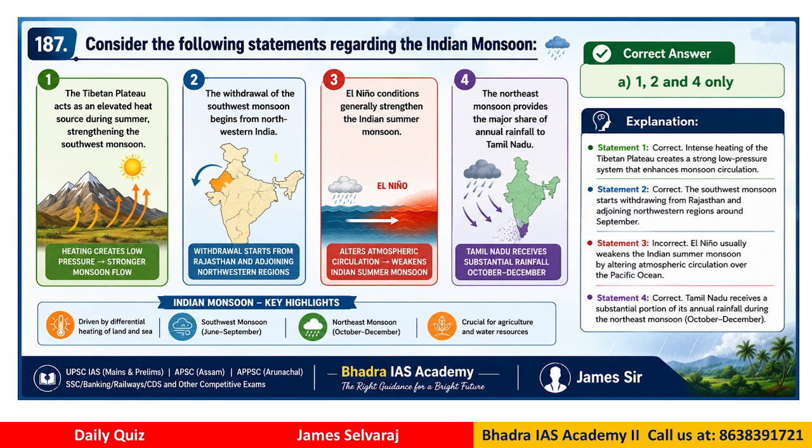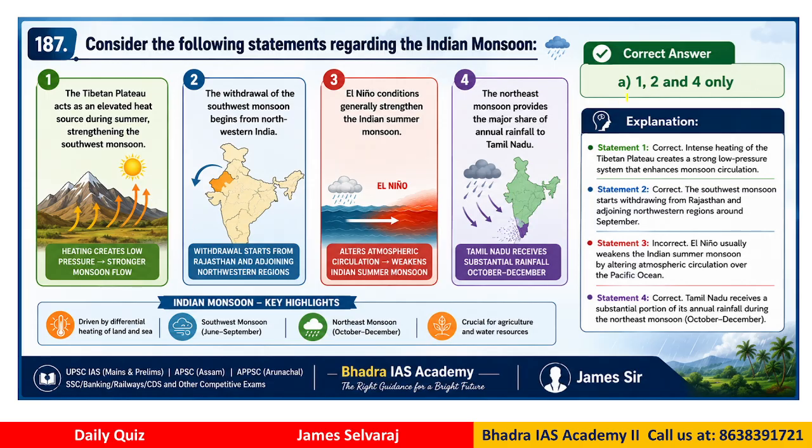Second statement, the withdrawal of southwest monsoon begins from northwestern India, say for example Rajasthan and neighboring region. El Nino, which was very much in news last 1 month, right? El Nino conditions generally strengthen the Indian monsoon. If you have been following the news, you should know this is wrong, because normally El Nino weakens the monsoon. The northeast monsoon provides the major share of annual rainfall of Tamil Nadu. So which of the statements are correct or not correct?